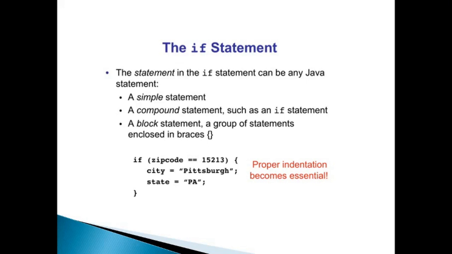An example is shown here: if zipCode is equal to 15213. Note the double equals; we cannot put a single equals here. This should be taken care of. We have to provide double equals in order to compare values, because this is a relational operator checking whether zipCode is equal to 15213 or not. In that case, if it is true, then city is set to Pittsburgh and state is set to PA.